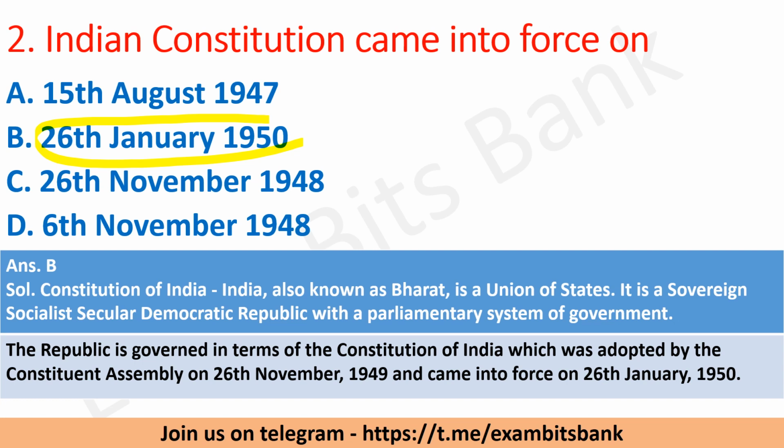Constitution of India, also known as Bharat, is a union of states. It is a sovereign, socialist, secular, democratic republic with a parliamentary system of government. The republic is governed in terms of the Constitution of India, which was adopted by the Constituent Assembly on 26th November 1949 and came into force on 26th January 1950.